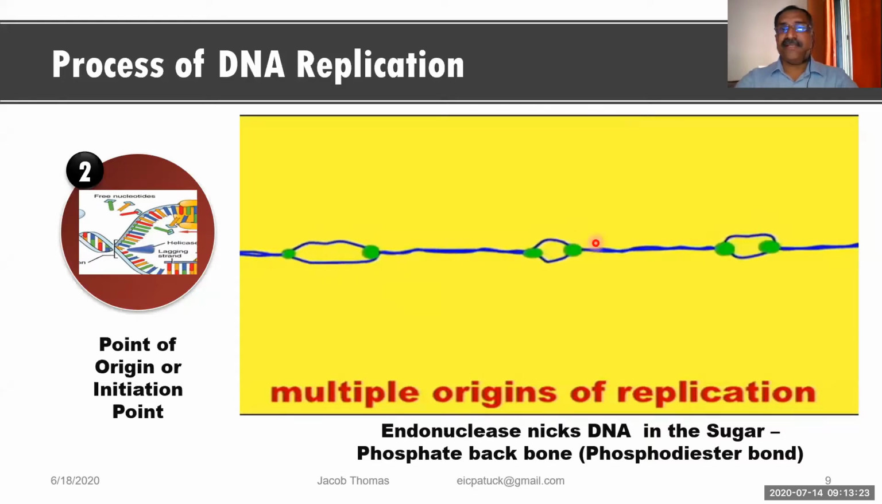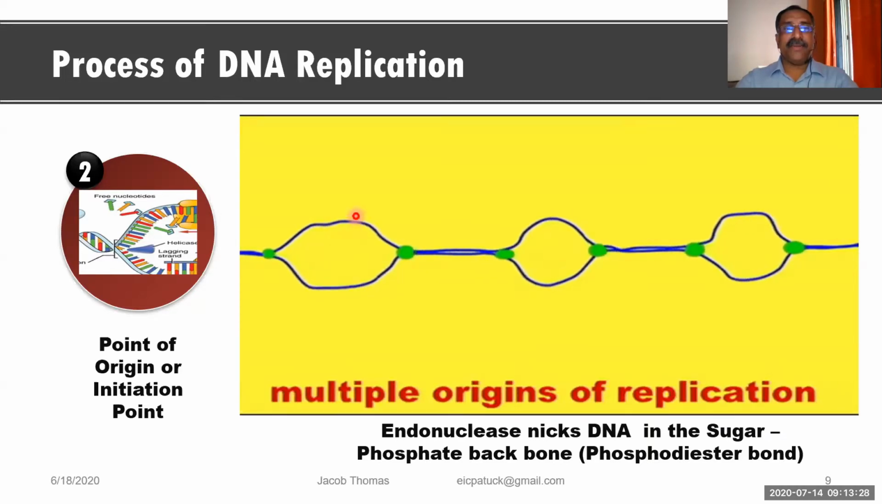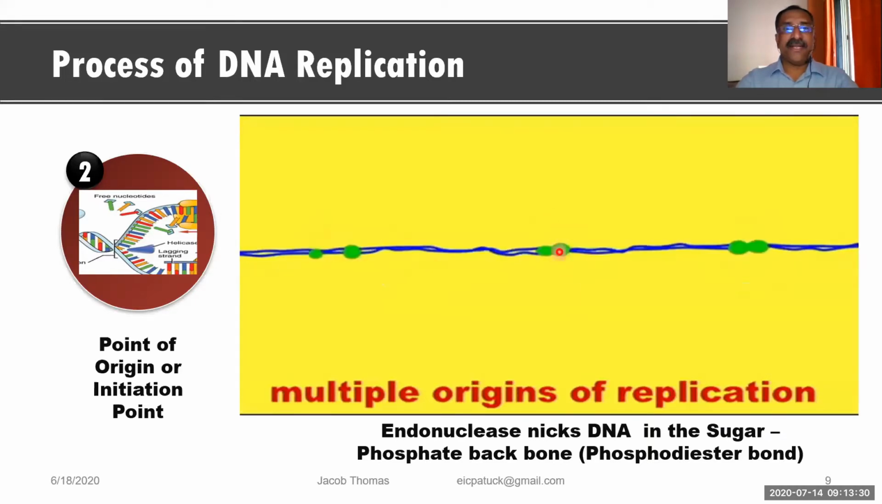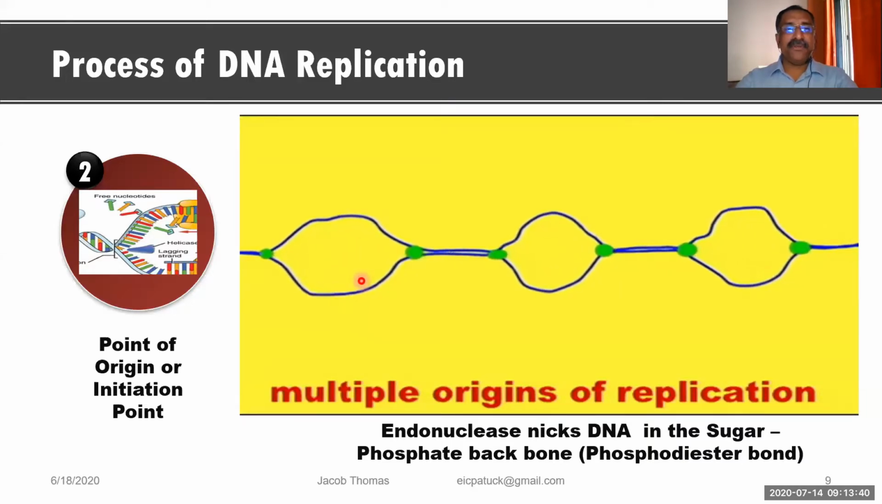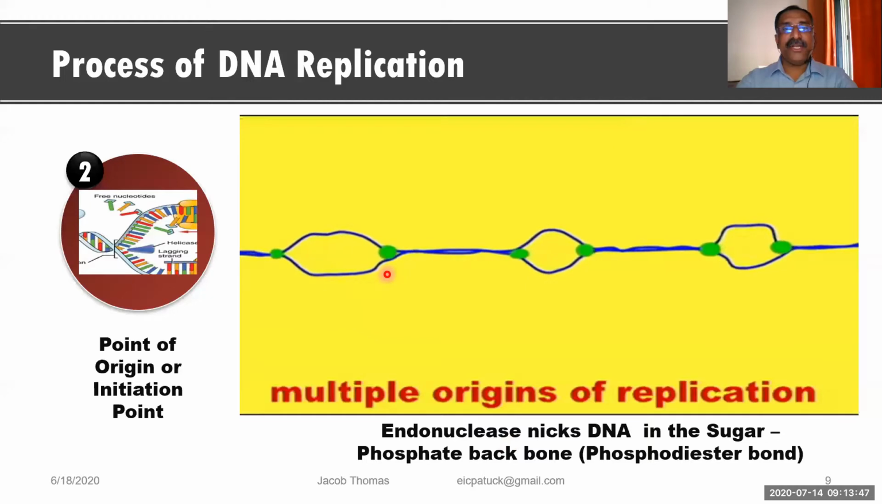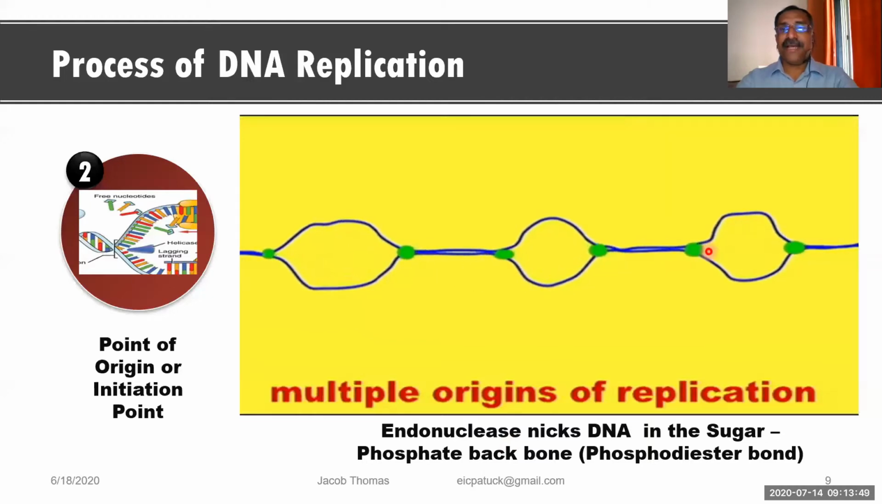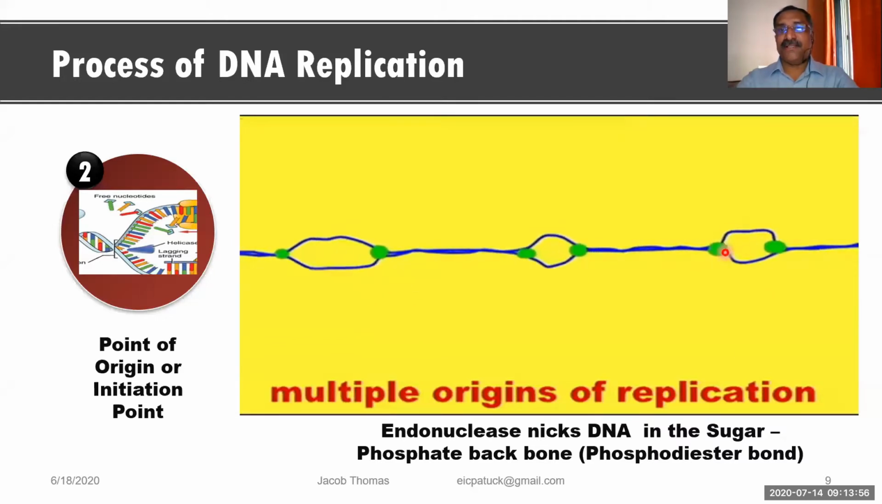Now mostly the DNA is double stranded, but at these locations, at this location you see both the strands are getting separated. Here also both the strands are getting separated. Here also. And this is the first thing. This separation is taking place because of the enzyme called endonuclease. The endonuclease enzyme is initiating this process. As a result, on the DNA at different locations, you can see this kind of origin.